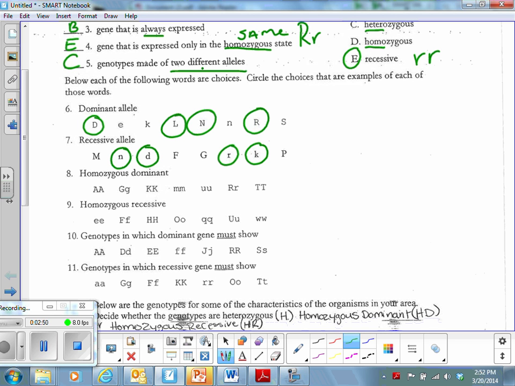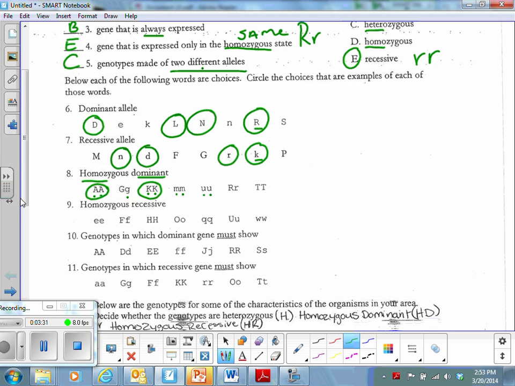Okay. All right, number 8, homozygous dominant. Remember, when we were talking about this, dominant is represented by a capital letter, recessive by a lowercase. So this says homozygous dominant. Homo meaning same. So you have 2 letters. Dominant's capital, so capital, capital, they're the same, dominant. Capital lower, they're different. Lower, lower, they are homozygous, they are the same, but they're not dominant. They don't have capital letters.